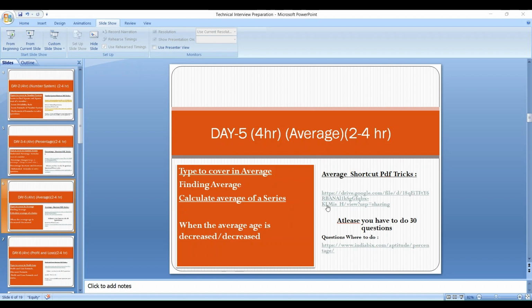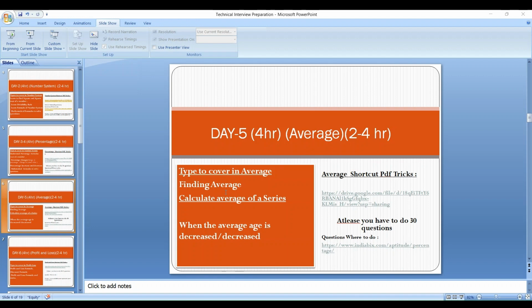After that, I also added shortcuts and tricks that contain everything related to geometry problems, all the shortcuts and formulas actually used in aptitude problems related to geometry.